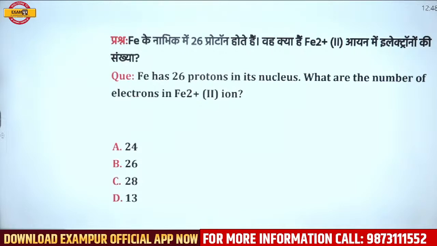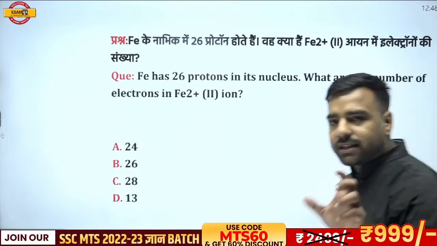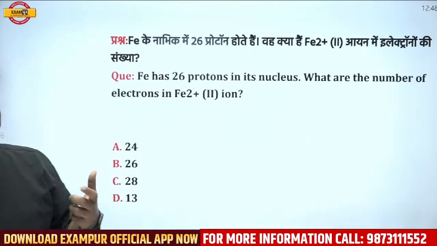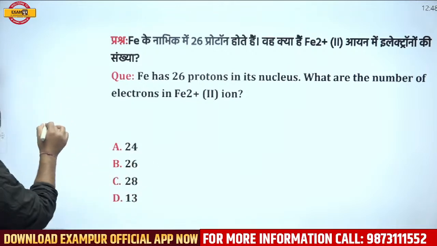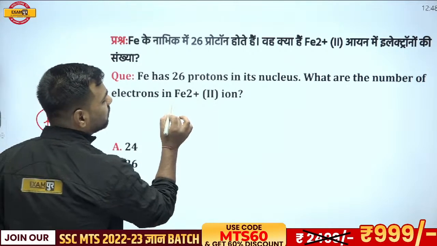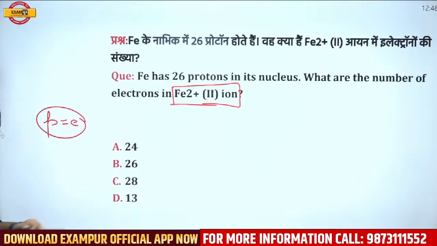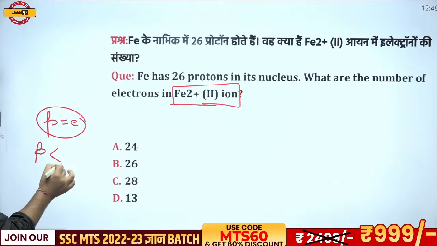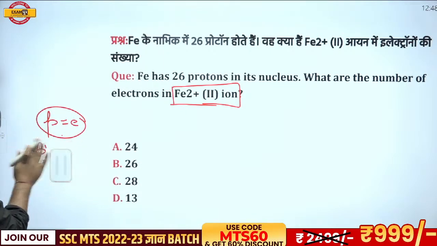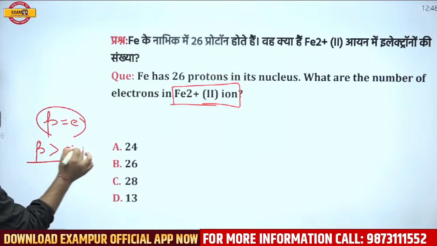Next, Fe has 26 protons in its nucleus. What is the number of electrons in the Fe2+ ion? Now this question is related to the previous one. Normally the number of protons and the number of electrons are the same, but here we have the Fe2+ ion. Fe2+ ion, that means what? Here the number of electrons will be lesser in comparison to protons. There's a reason. What's that?